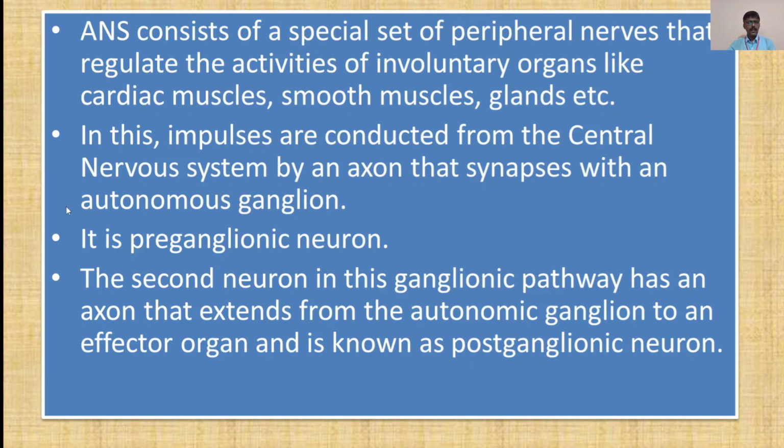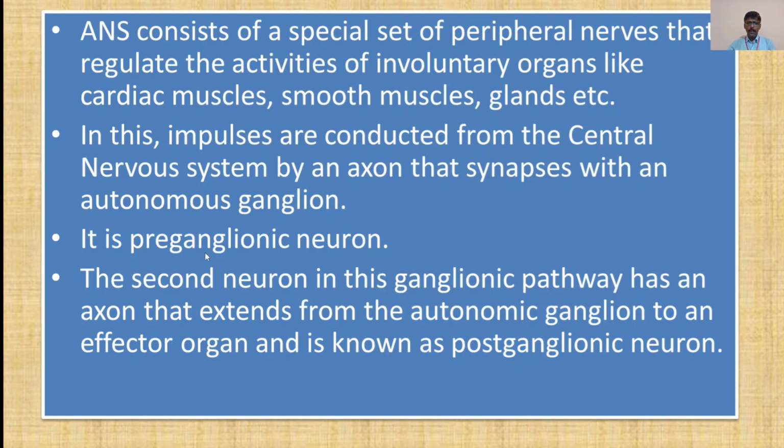In this, the impulses are conducted from the central nervous system, or CNS, by an axon that synapses with an autonomic ganglion. Now remember this point.